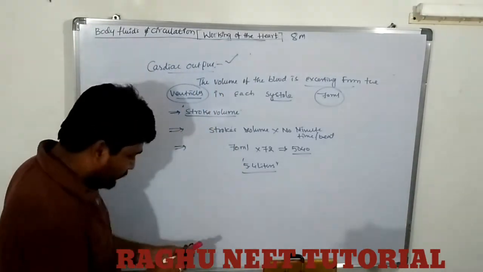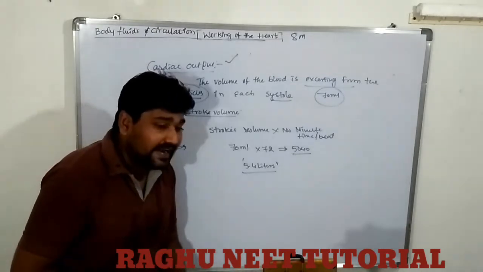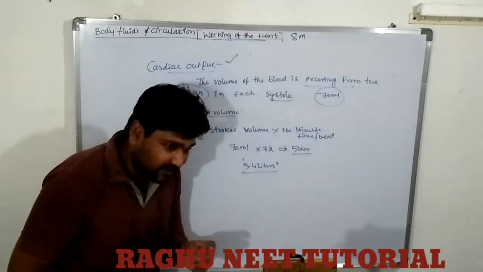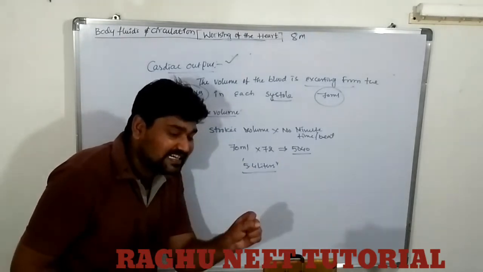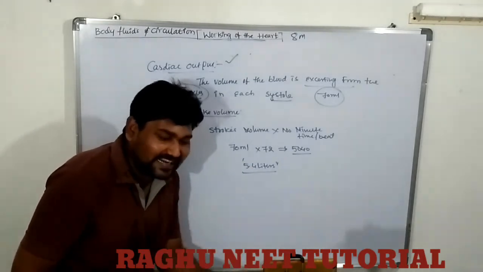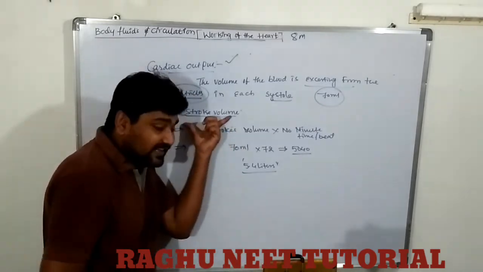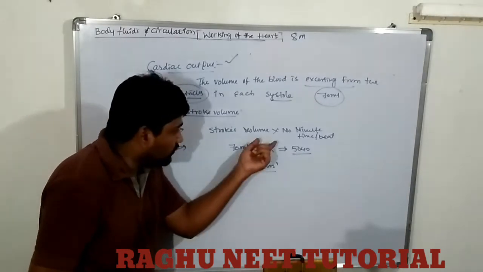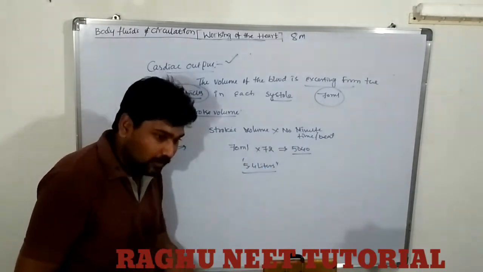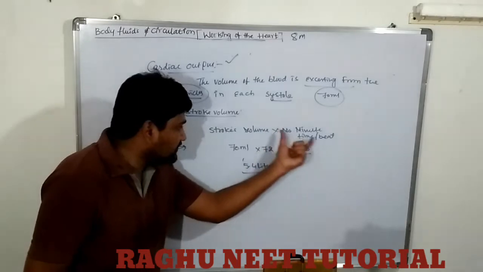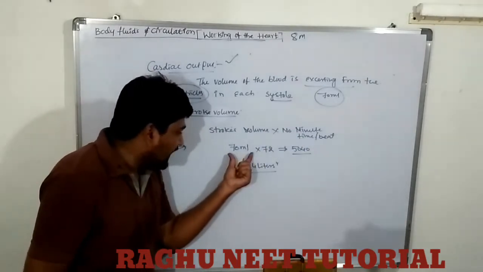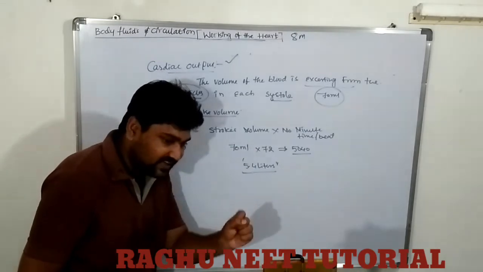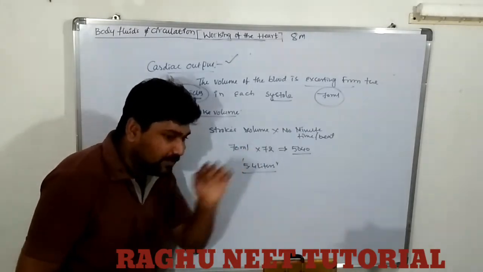What is the cardiac output? The volume of blood exerted from the ventricles from each systole or each contraction. That is known as the stroke volume. Each stroke volume exerts 70 ml. With only one contraction, the ventricles exert 70 ml of blood.